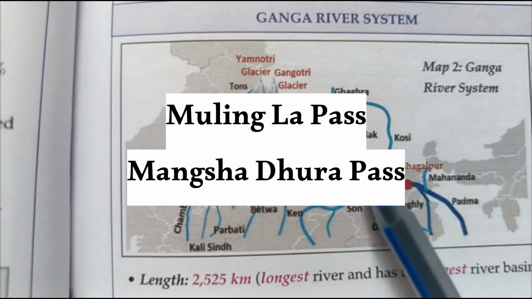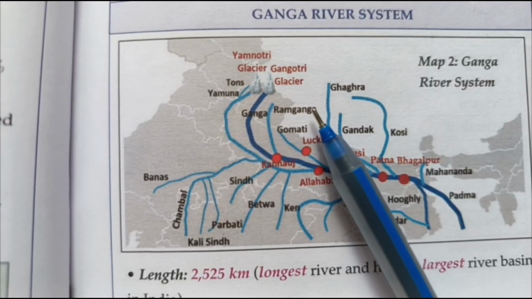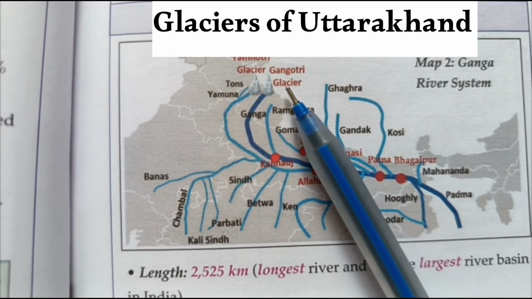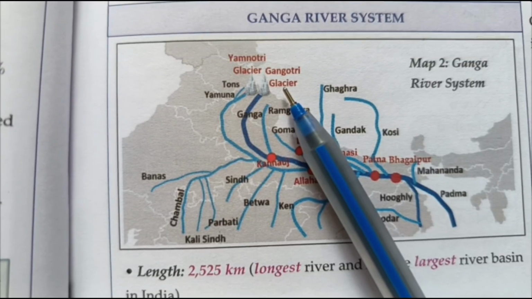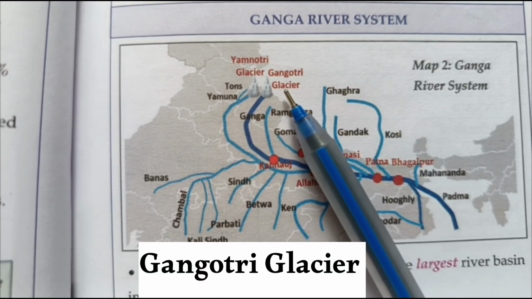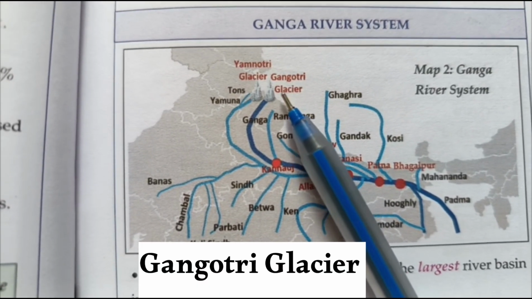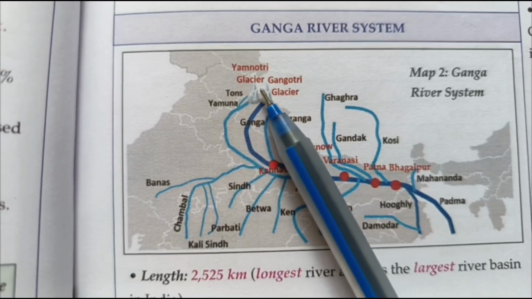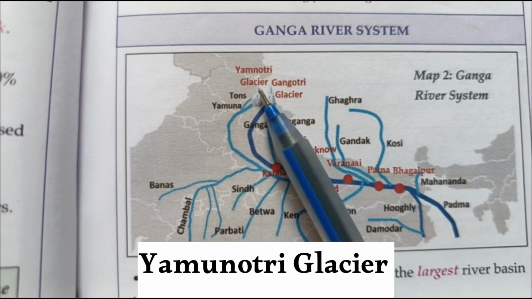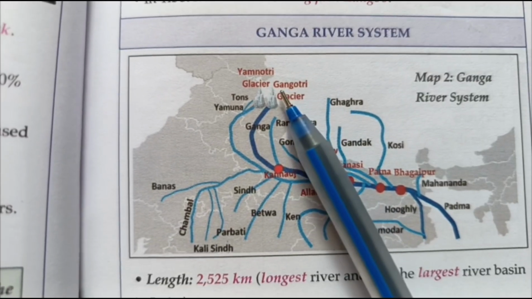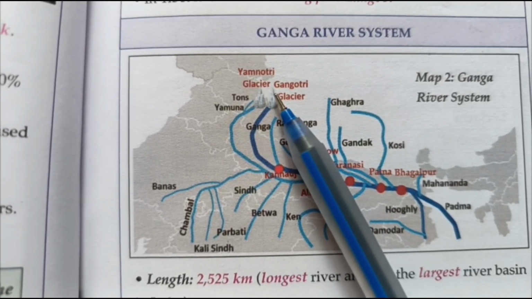Let us now talk about the important glaciers of Uttarakhand. The most important among them is the Gangotri Glacier. The river Ganga originates from Gomukh near the Gangotri Glacier. Similarly, the river Yamuna, which is the biggest tributary of the river Ganga, originates from Yamunotri Glacier, and both these glaciers are located in the Indian state of Uttarakhand.